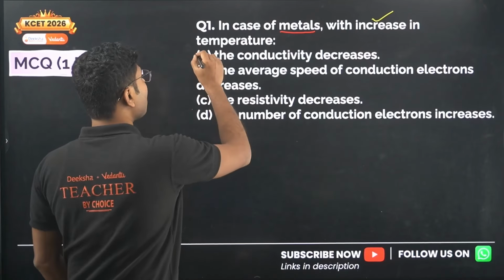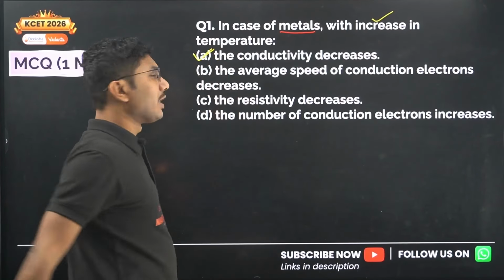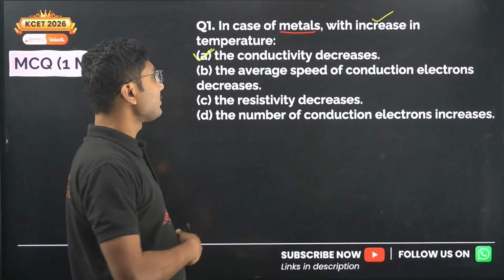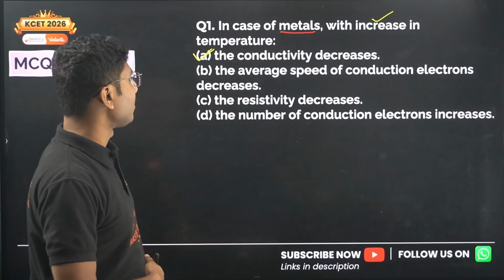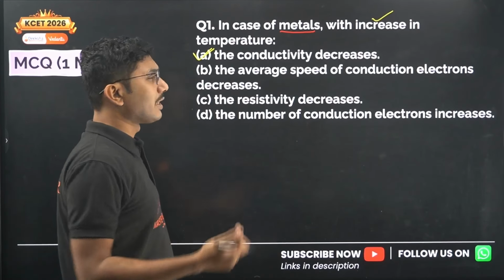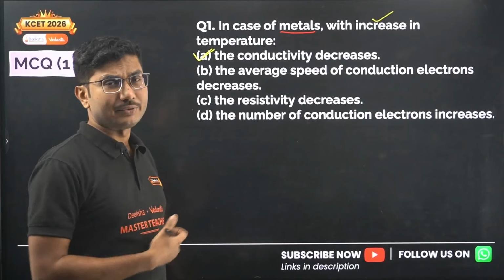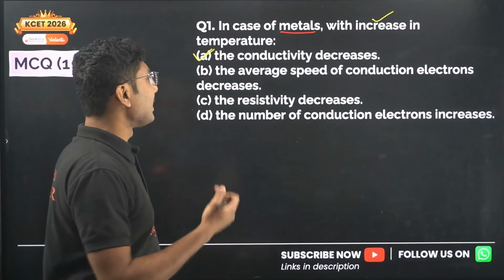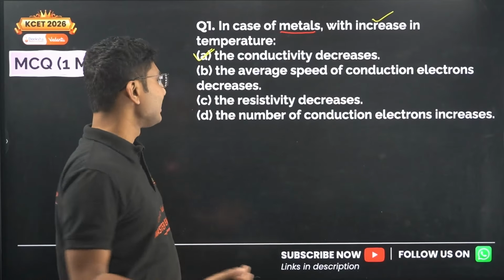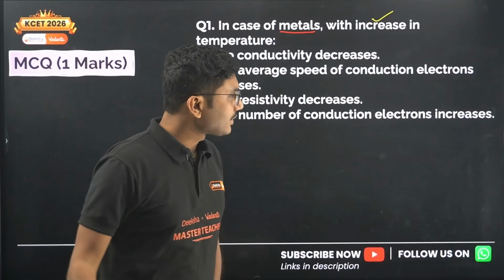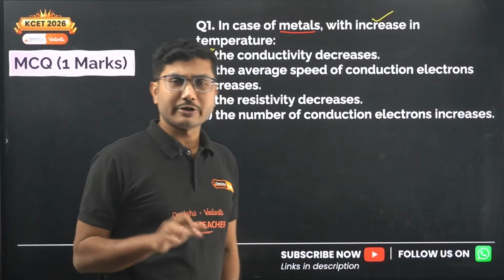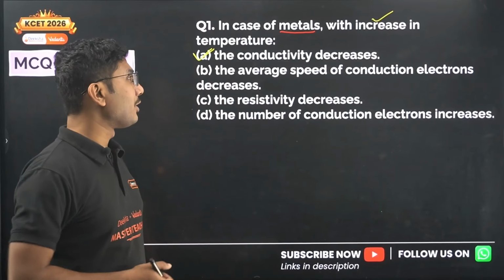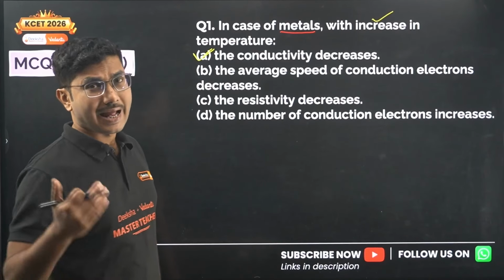So the correct answer is option A directly, but if you are interested you can read the other options. The average speed of conduction electrons always increases with increase in temperature. The resistivity increases: conductivity decreases, resistivity increases. The number of conduction electrons remains the same. It does not depend on temperature, only their velocity can change.